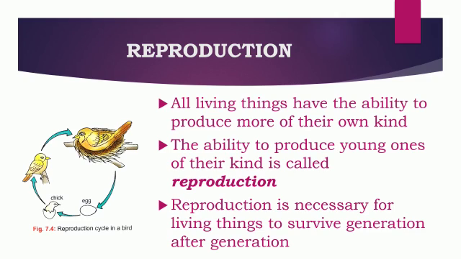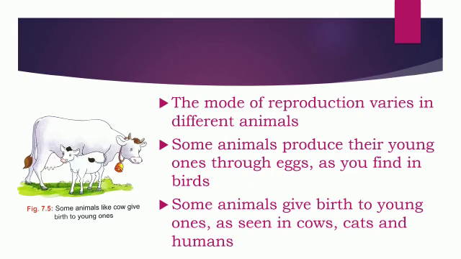Reproduction. All living things have the ability to produce more of their own kind. The ability to produce young ones of their kind is called reproduction. Reproduction is necessary for living things to survive generation after generation. But the mode of reproduction varies in different animals. Some animals produce their young ones through eggs, as you find in birds. But some animals give birth to young ones as seen in cows, cats, and humans.